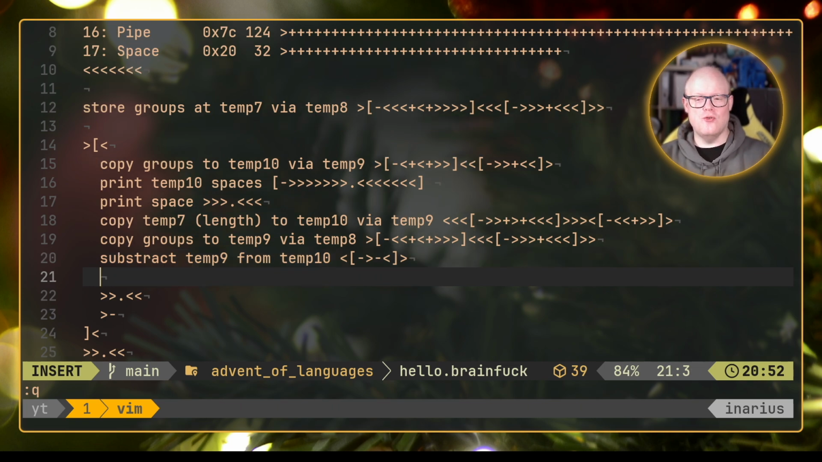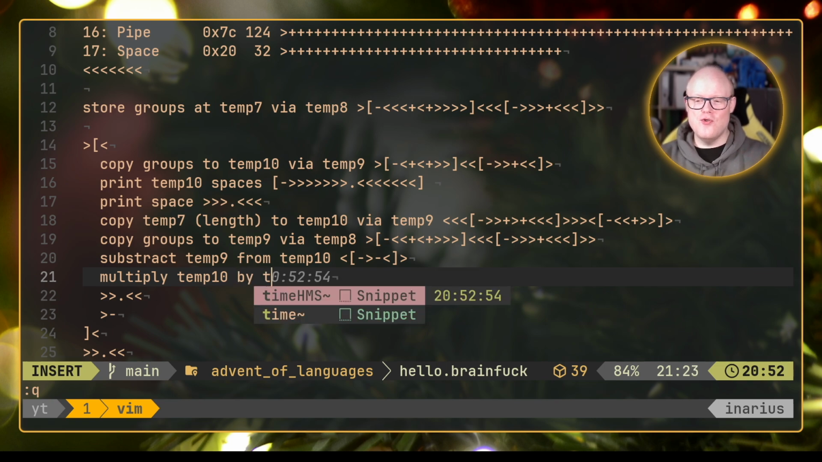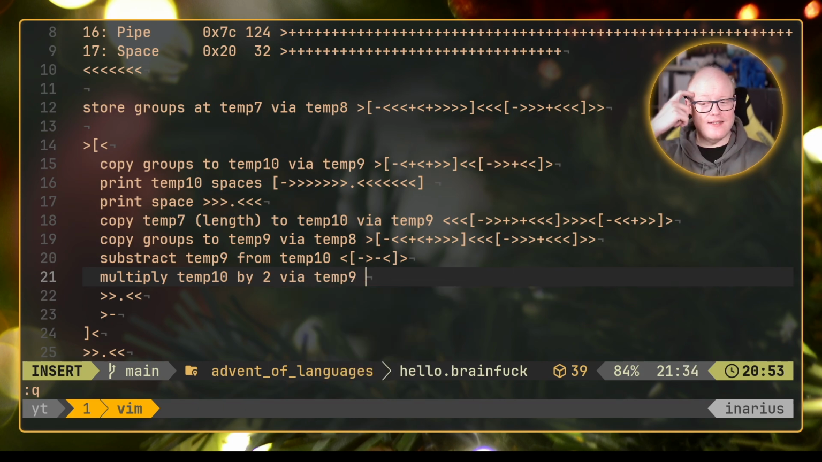What we now need to do is multiply temp10 by 2. And the easiest way to do that is again by a temporary cell. So multiply temp10 by 2 via temp9 again, because temp9 is now, we don't need that anymore. Through this operation here, we have nulled that again, so we can use it again. So we want to multiply that by 2.